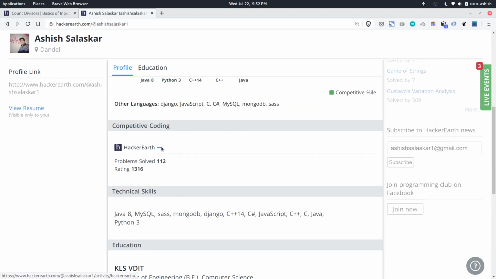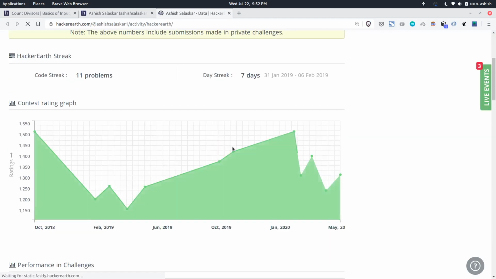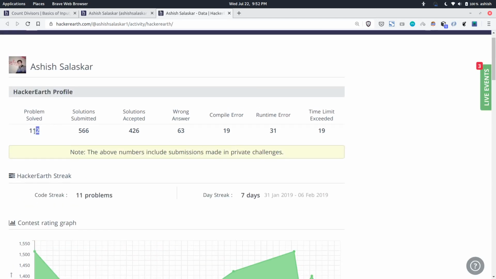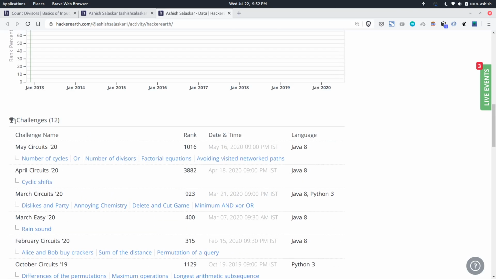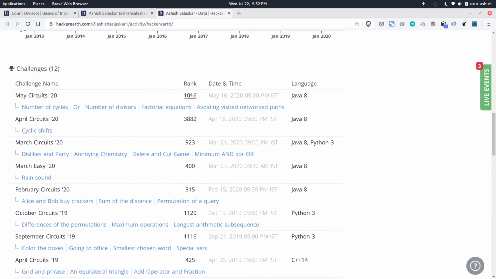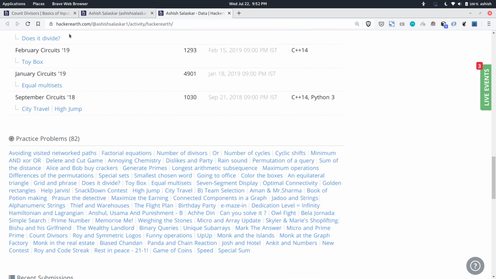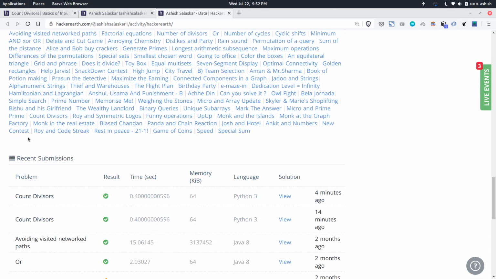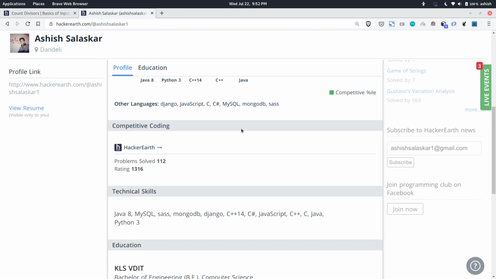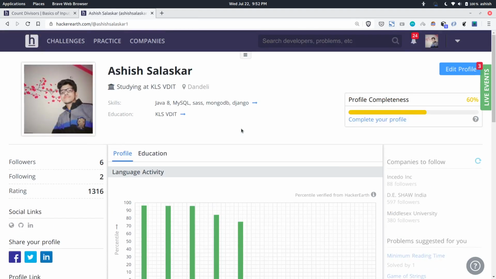If you go to this tab, it shows you how many questions you have solved. I can see I have solved 112 questions. And here are the challenges which I had participated in and the rank in each challenge. These are all the practice problems which you solved. So you can make use of this site for your practice. But the one thing you need to take care of is that you need to write the whole code from scratch. It doesn't give you the option of pre-written code.